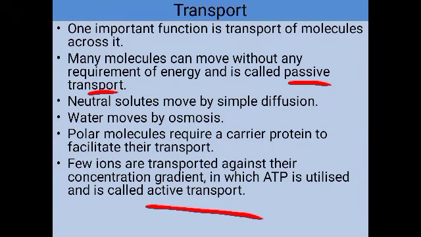For example, the sodium potassium pump across the cell membrane is an active transport. For the transport of sodium and potassium, energy is utilized.